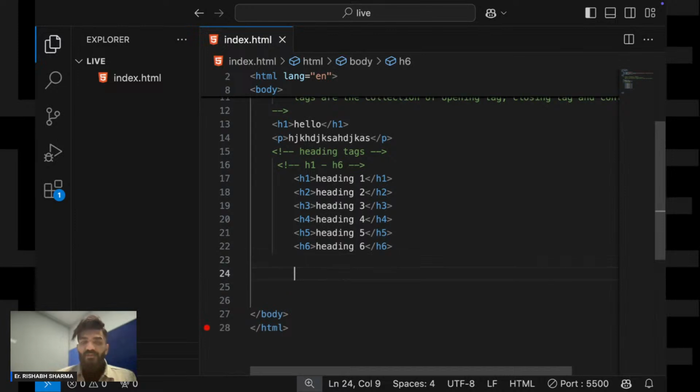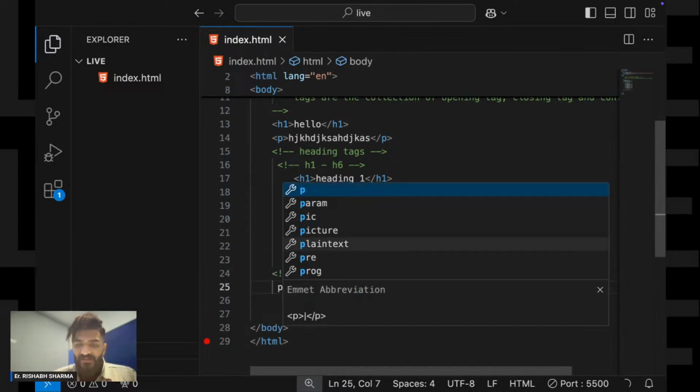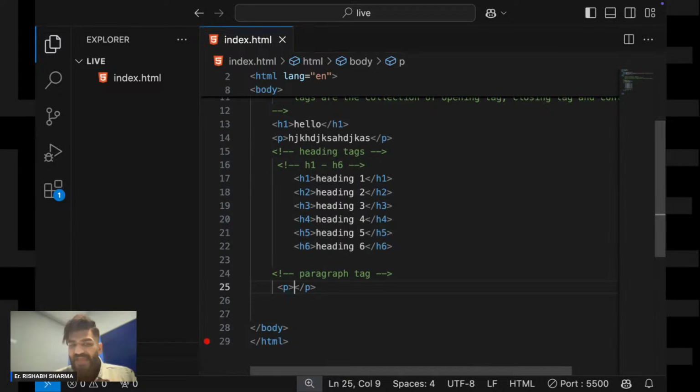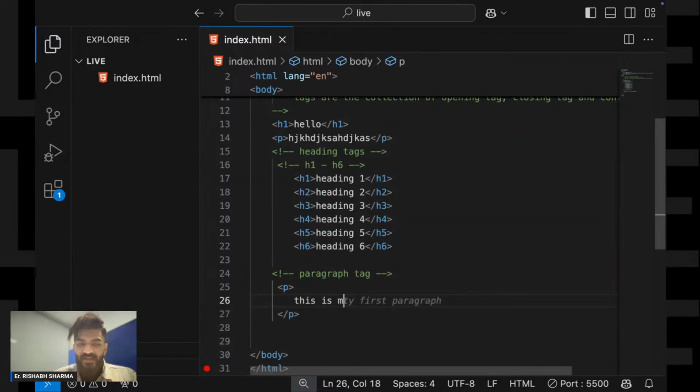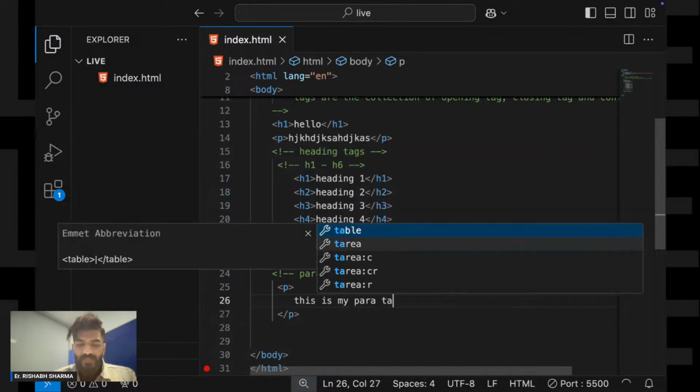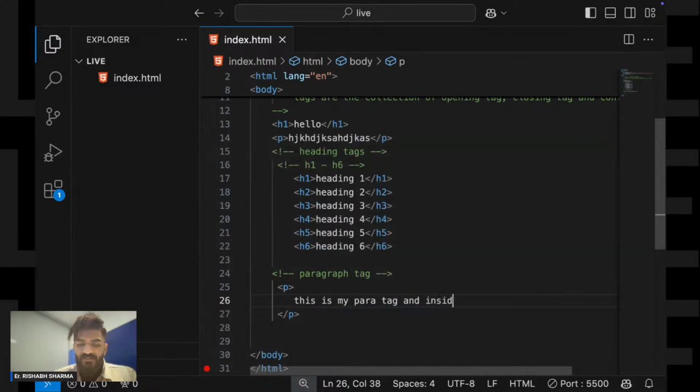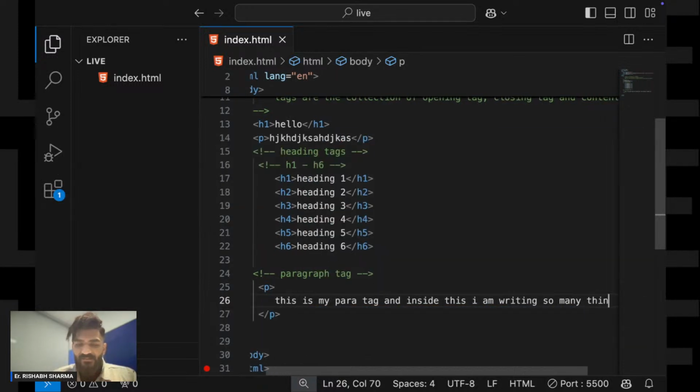Now, if you want to write any paragraph, let's come to the paragraph tag. For a paragraph, we use the p tag, and inside here I can write, this is my para tag, and inside this I am writing so many things.